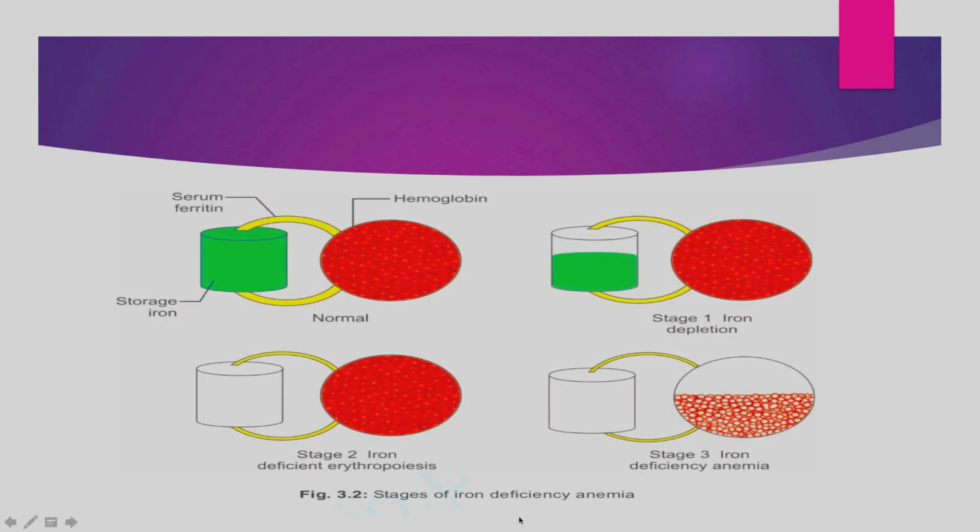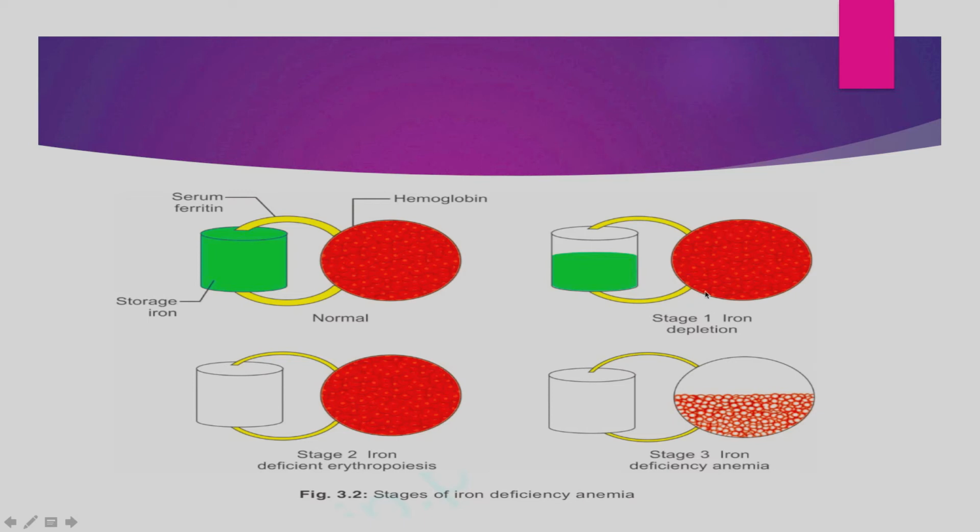So these are the three stages. Number one, this is the normal stage. This is the hemoglobin, right? These are the RBCs filled with hemoglobin, and the green here represents the storage iron, the serum ferritin and the hemosiderin, right? So everything is normal. In stage 1, iron depletion, the storage iron, the serum ferritin and the hemosiderin levels are coming down, but the hemoglobin is normal, and the serum iron is also normal.